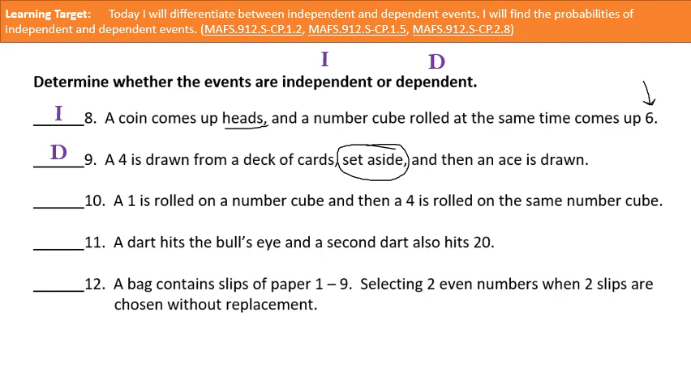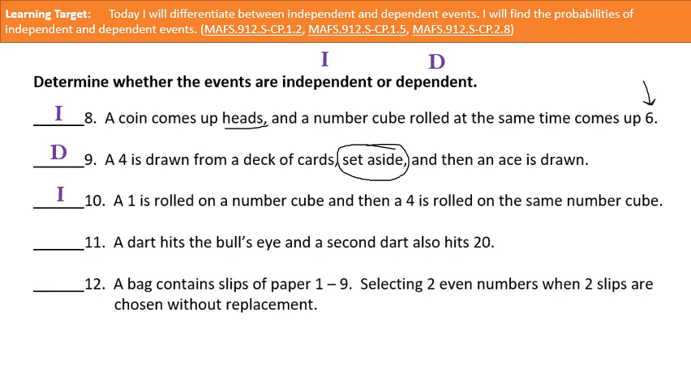All right, number 10. A 1 is rolled on a number cube, and then a 4 is rolled on the same number cube. Well, think about that. The cube's not going to change when you roll it. It doesn't matter how many times you roll it, the number of sides are still going to stay the same. The number on each of those sides is not going to change with every roll. So that's an independent event.